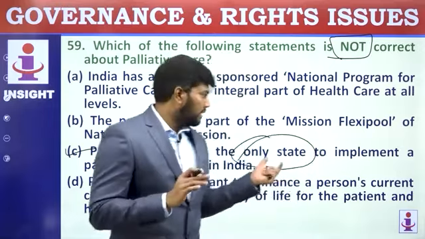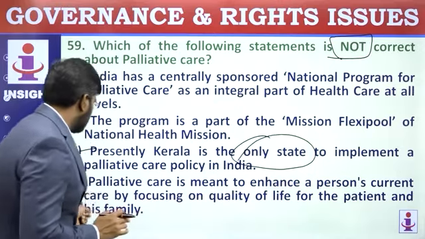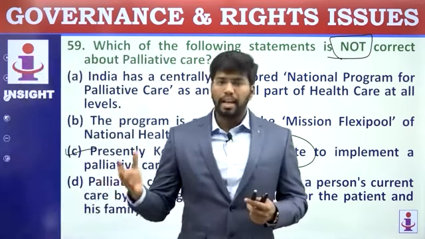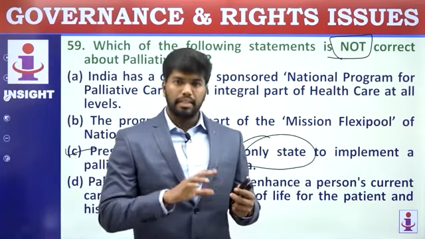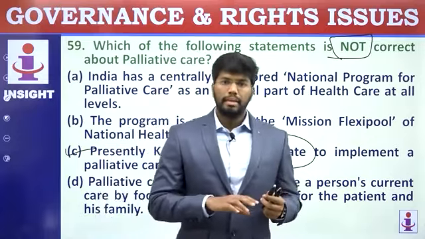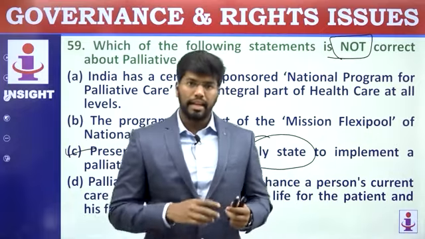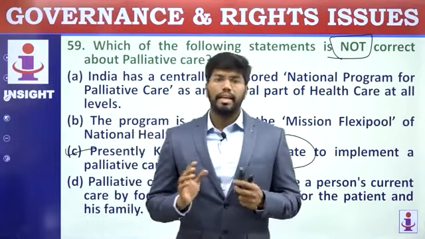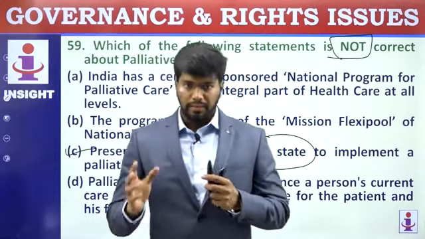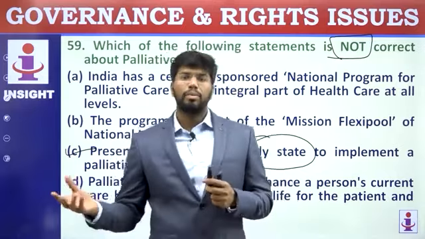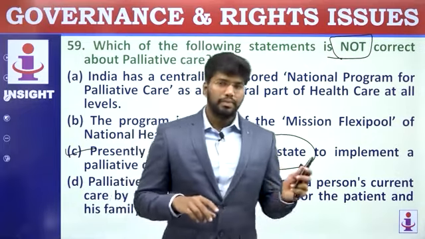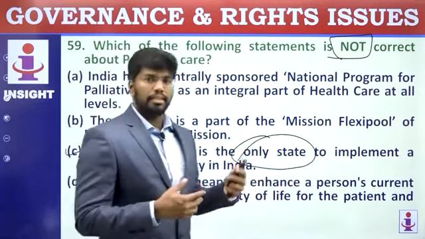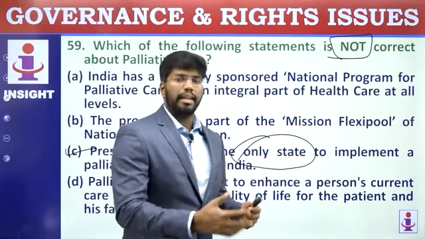And the family is mentioned because they can't see their loved ones suffering. Near and dear ones find it very tough to see that. So in palliative care, a nurse or someone comes and takes care of the person.